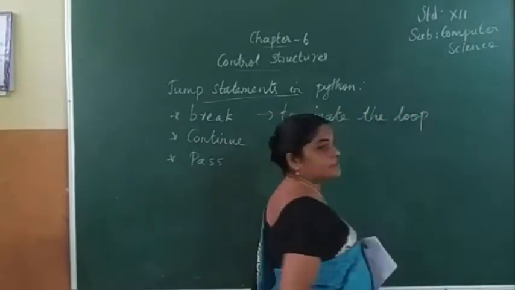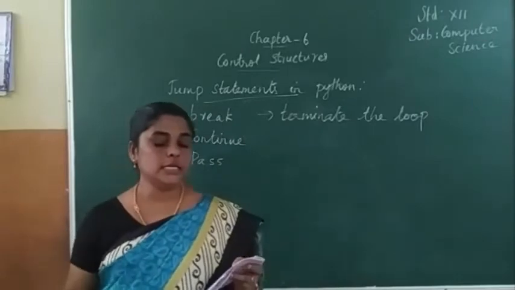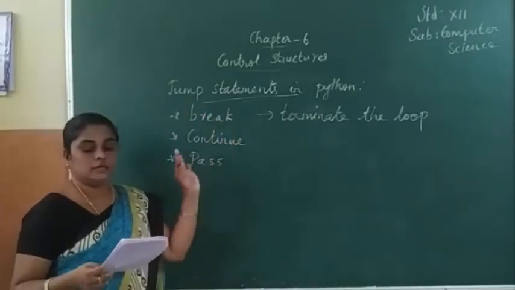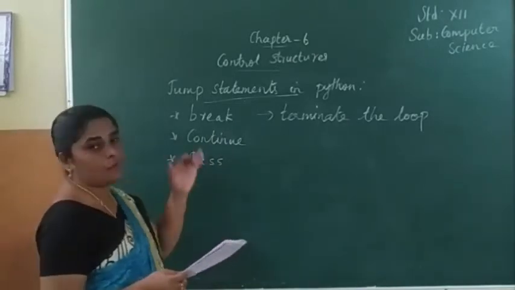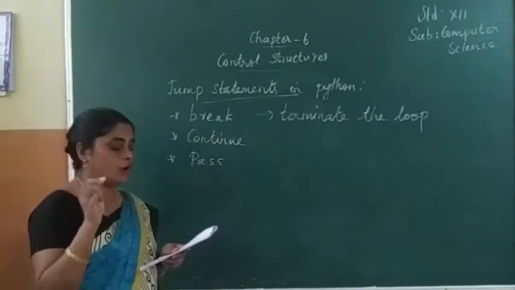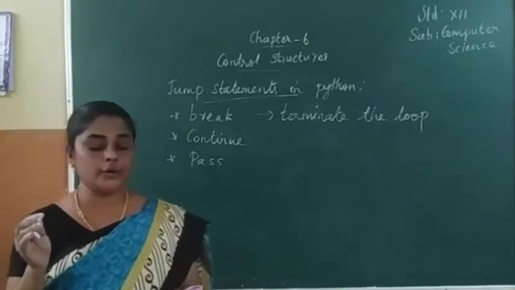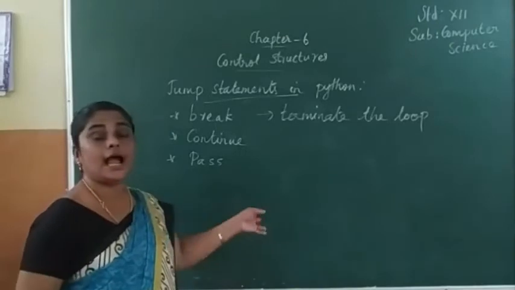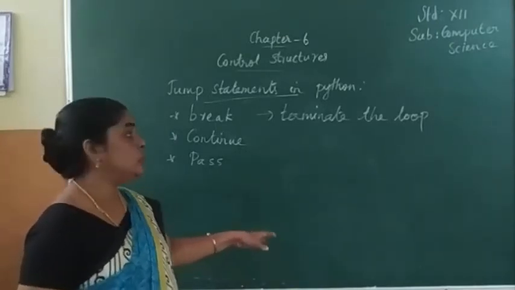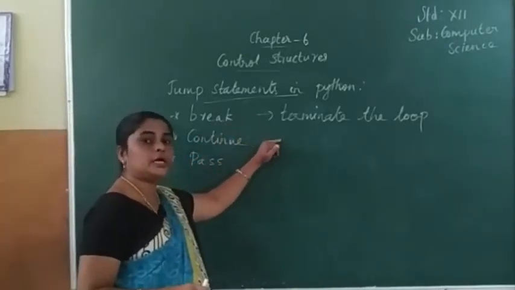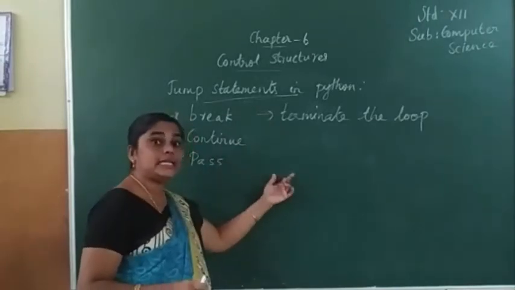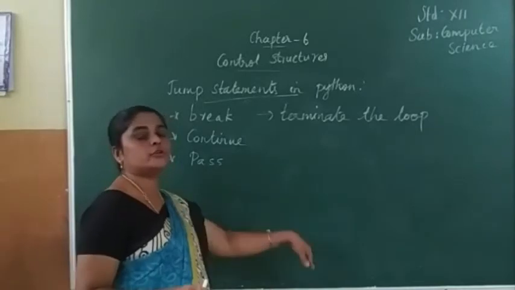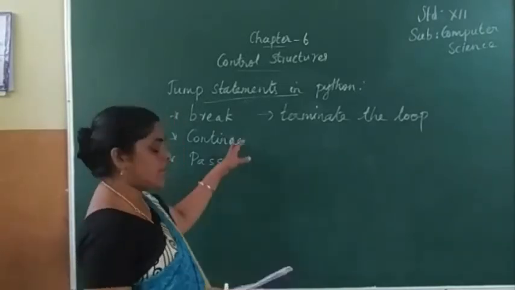Terminate means what? It stops the loop. The next one, the control of the program flows to the statement immediately after the body of the loop. So after terminating the particular loop, it goes to the next statement after the loop. That is the use of break.